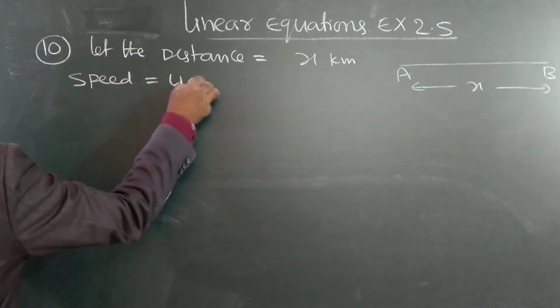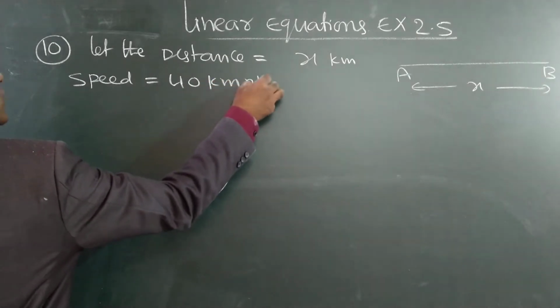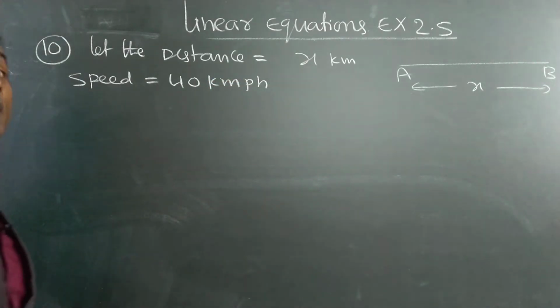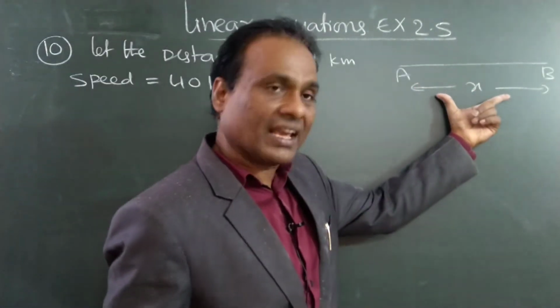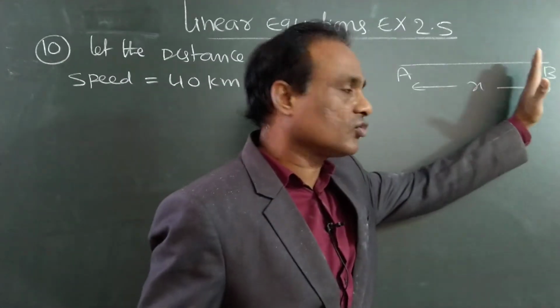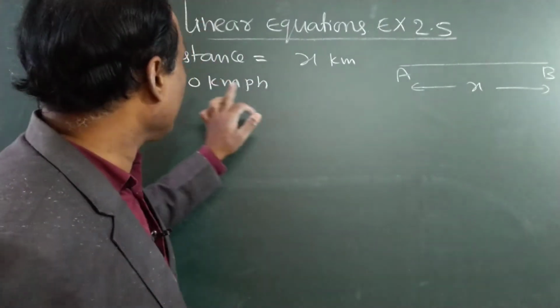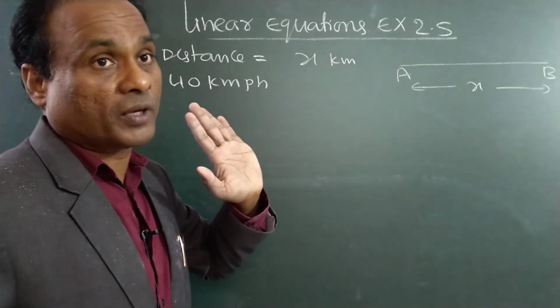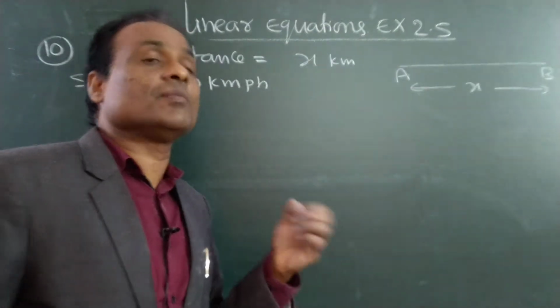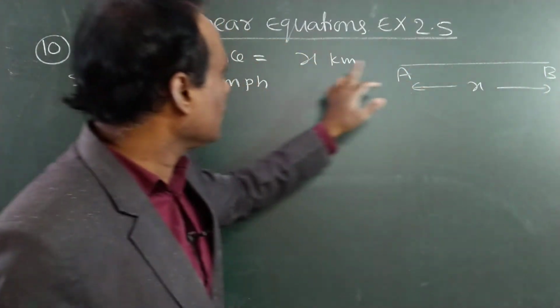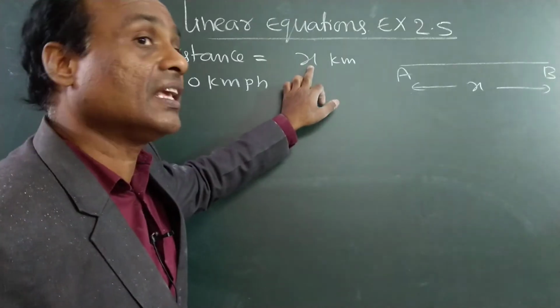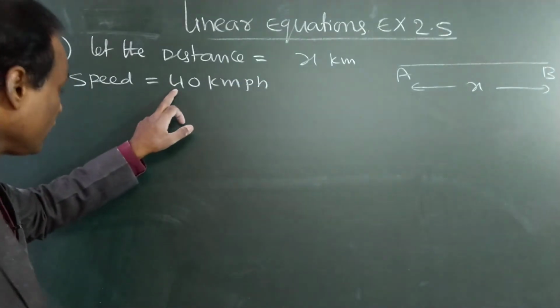Speed is equal to 40 kilometers per hour. So how much time will it take to travel x kilometers with this speed?